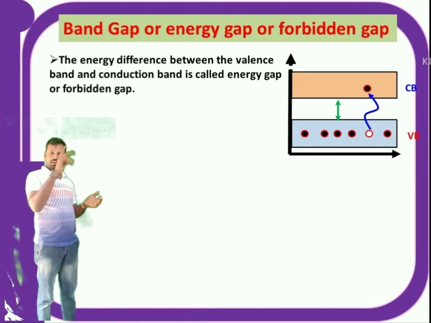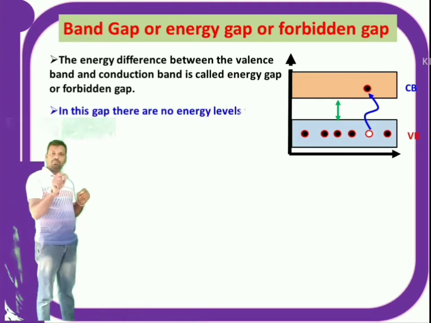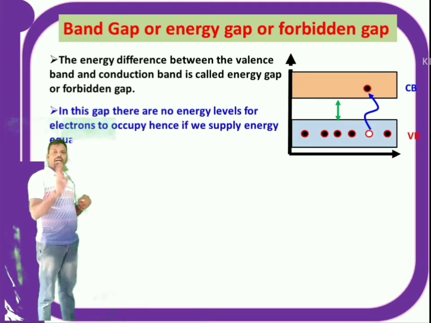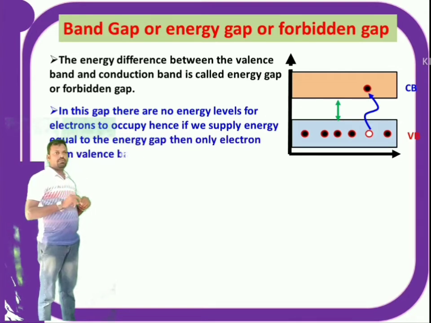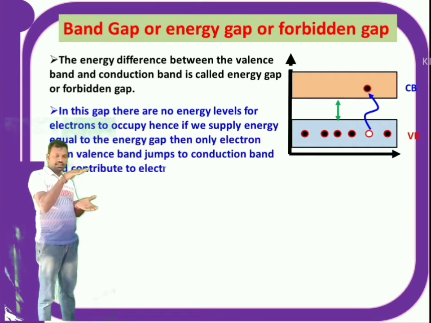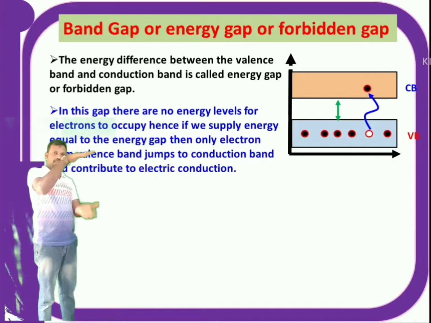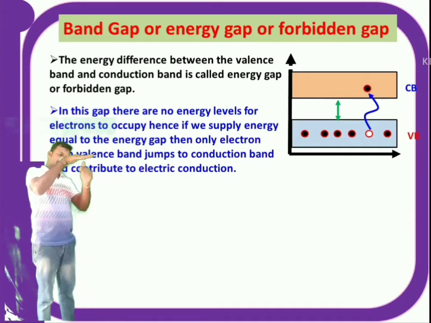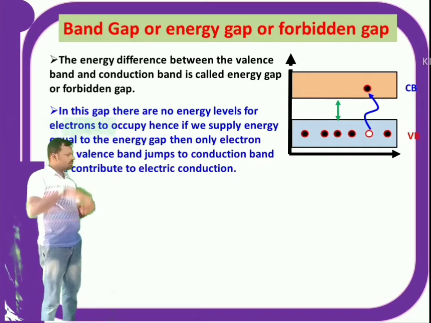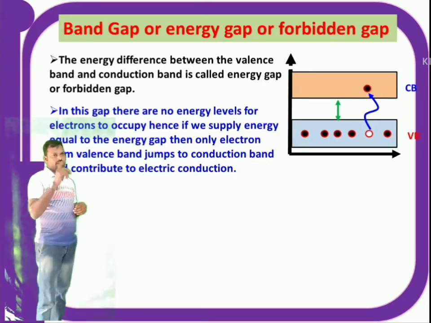To make an electron jump from the valence band to the conduction band, you have to supply a minimum energy equal to the band gap between the two bands. Band gap or forbidden gap means the energy difference between the valence band and conduction band. When energy equal to the band gap is supplied to the electron, then it jumps from the valence band to the conduction band.